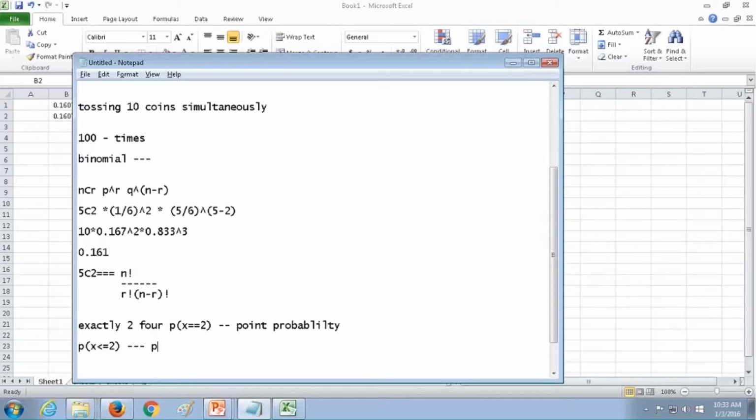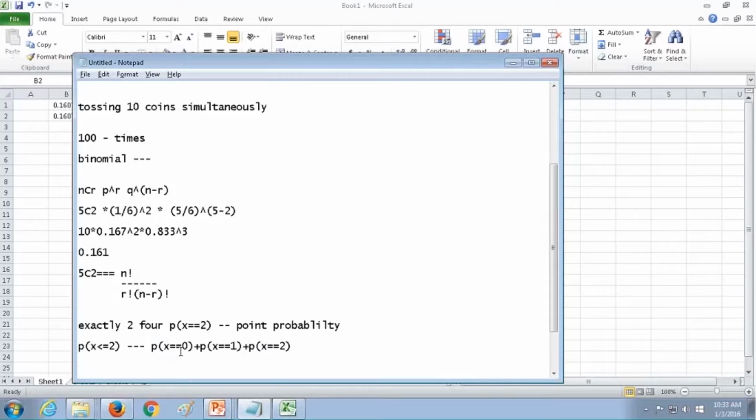Here what you want to know is the probability of 0 times occurring, and you want to know the probability of 1 time the value getting occurred, and you want to know the probability of 2 times the value getting occurred. Clear? This is what you have to do.